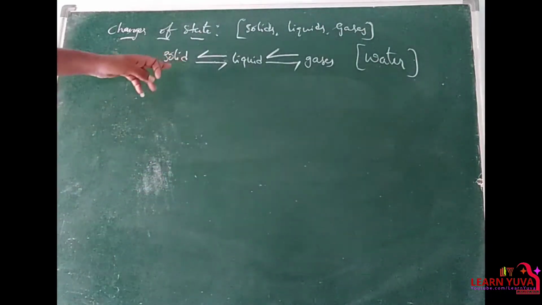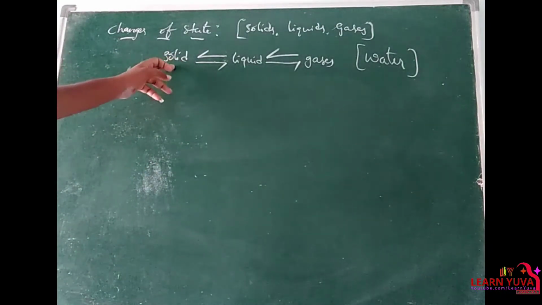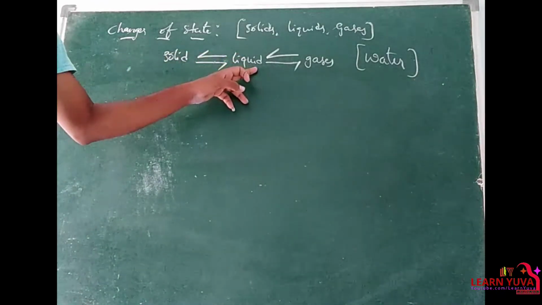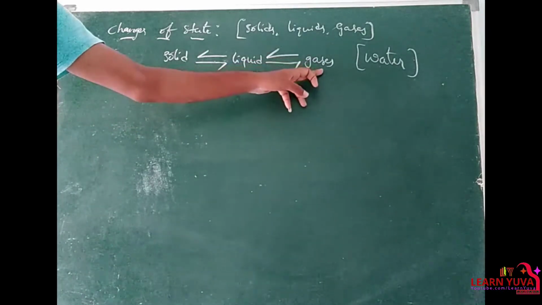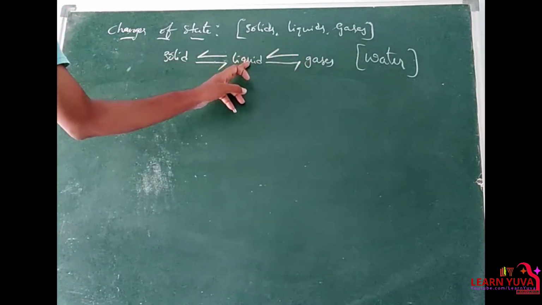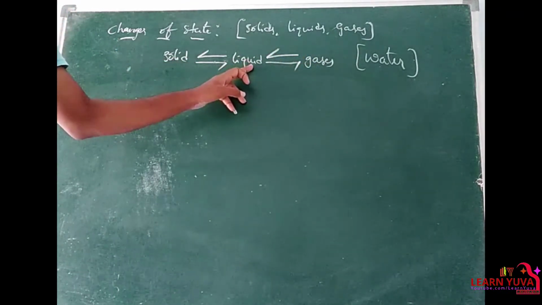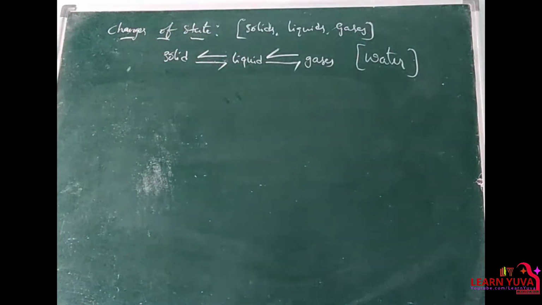If we cool the water, that becomes ice. If we heat the ice, that is converted into water. If we heat it up to its boiling point, it becomes gas. If we cool the gas, it is converted again into water, that means liquid. If we cool it again, it gets converted into solid, ice. Right?